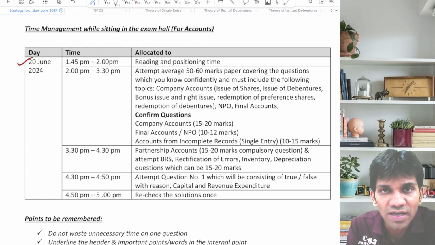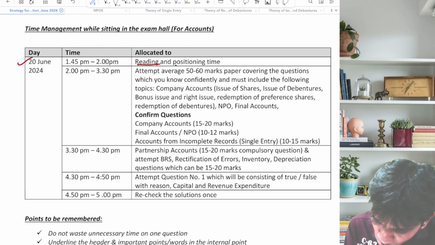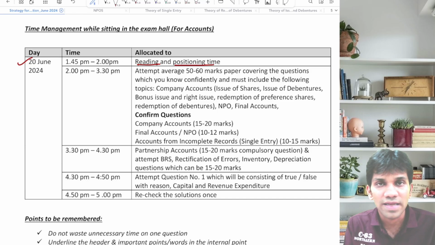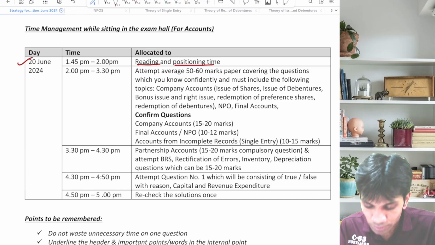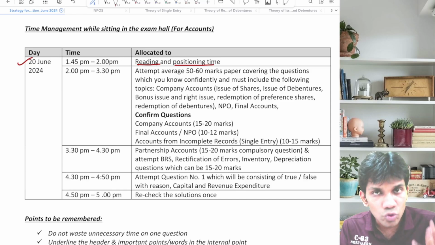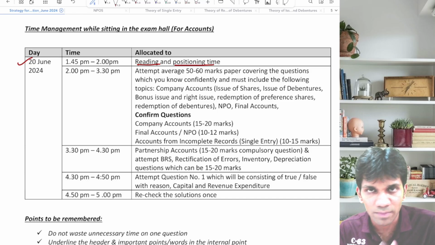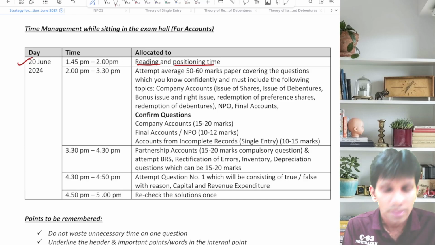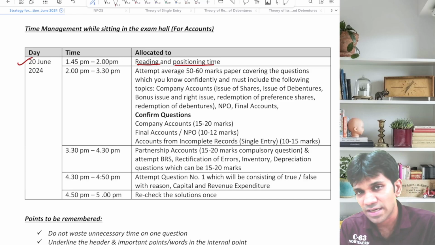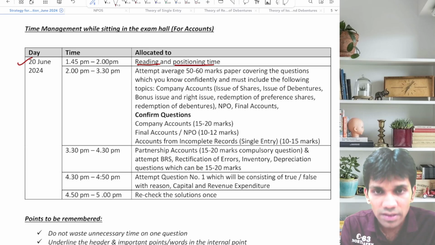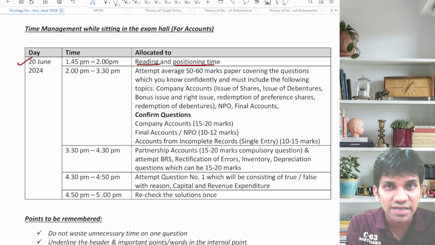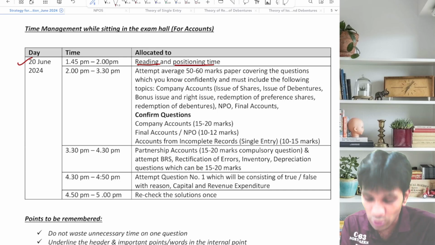1:45 to 2 p.m. The 15 minutes before your paper starts, reading and positioning time. Read the questions properly. I've told you guys to solve the first question of company accounts, the second question basically of final accounts or NPO, and then you go for inventory, rectification, depreciation, BRS, whatever you feel comfortable. Out of four, maybe two or three will be asked. So in the first 15 minutes reading and positioning time, look at the company accounts question in the first 15 minutes, be mentally prepared that how many entries you need to pass, which entries they've asked, what is the procedure, how much time you'll allocate, and all such stuff.